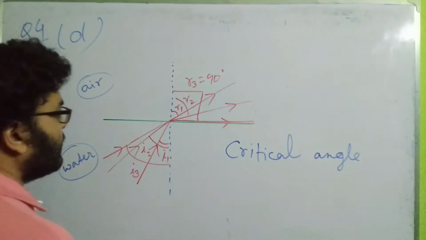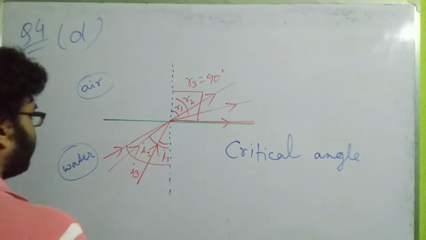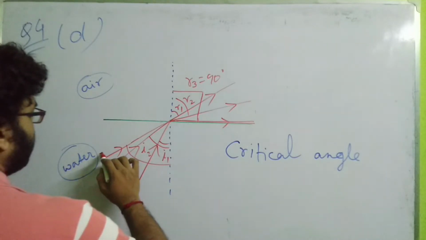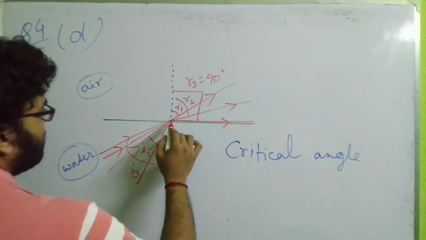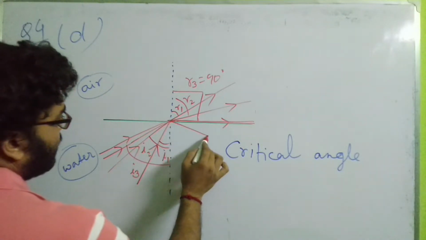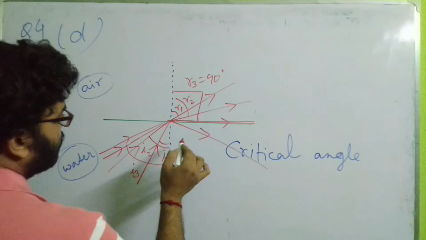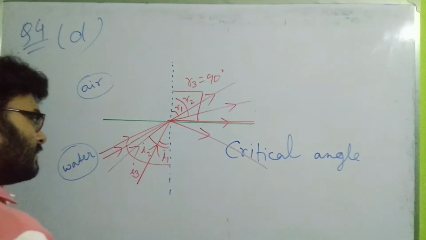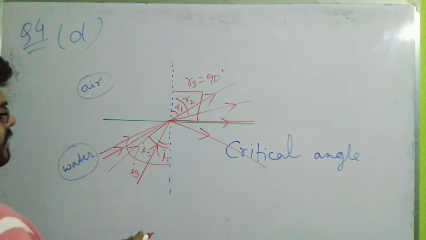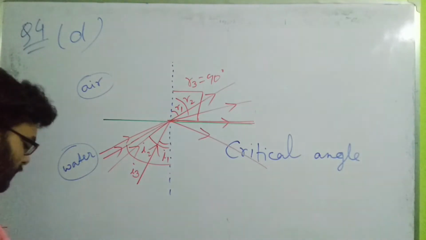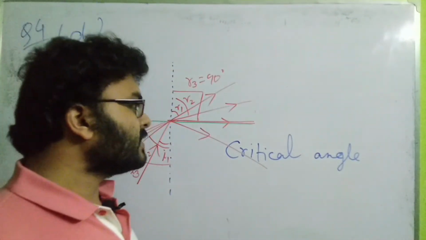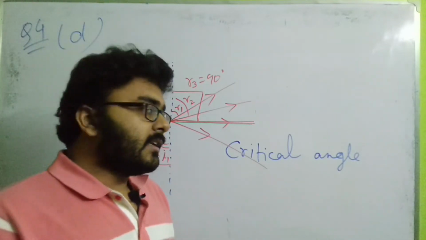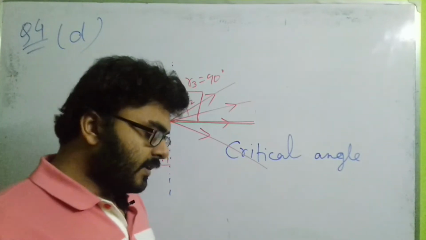If I increase the angle of incidence a little more than the critical angle, the light ray does not go to the other side, it just comes back to the same medium from which it was traveling. This is one kind of reflection, and it is regarded as total internal reflection. Why?